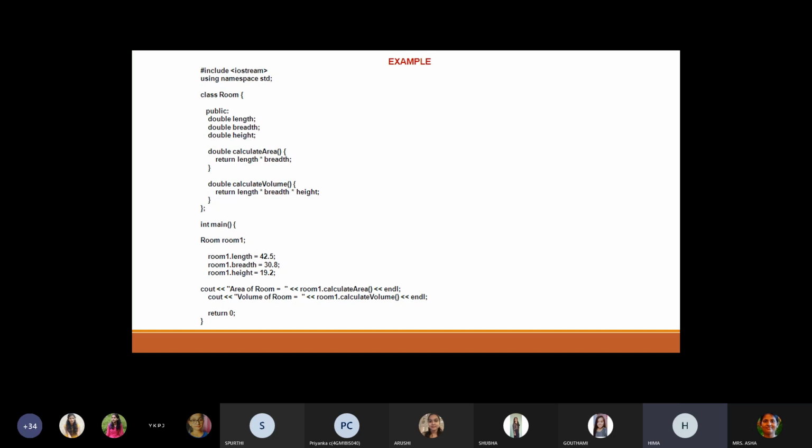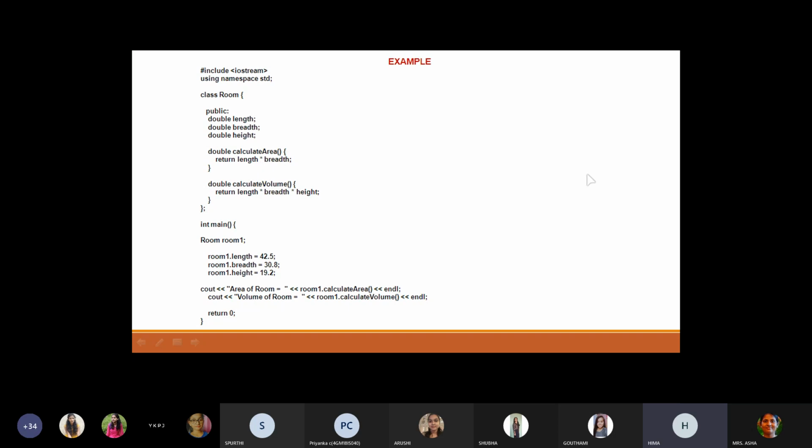So here the name of the class we declared is Room. Inside the class, as I said, there will be data members and member functions. For the data members, we have declared the access specifier as public, and the members are length, breadth, and height. We declared the data type as double, which carries 8 bytes, and the member function is double calculateArea. Here we are performing an operation inside the function. This is just a multiplication, length into breadth, and we are returning that value.